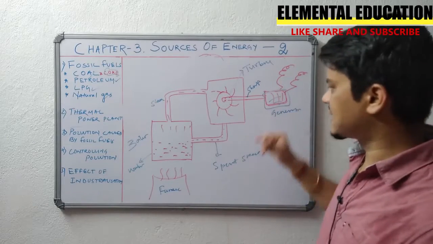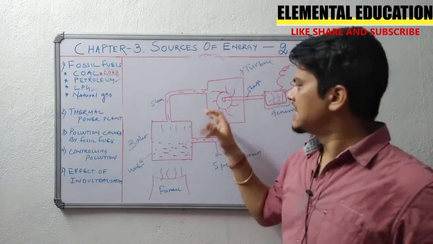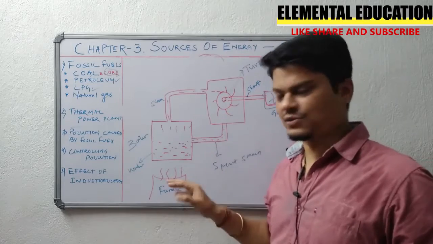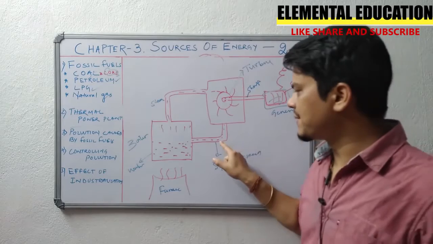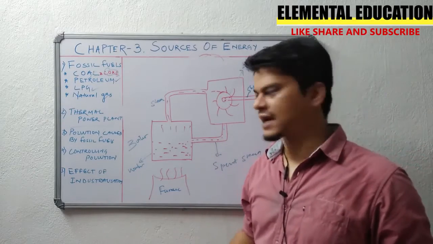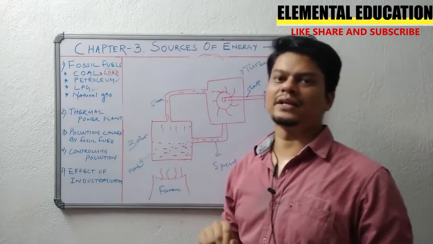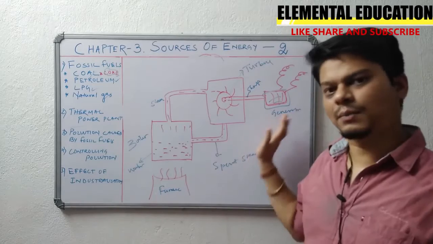produces electricity. After this steam hits the turbine blades, it will lose its energy. Ultimately, it will be spent. So this is known as spent steam. It will be converted into water droplets. Again, it goes through the pipe and reaches the boiler unit. So this is the whole working principle of a thermal power plant.